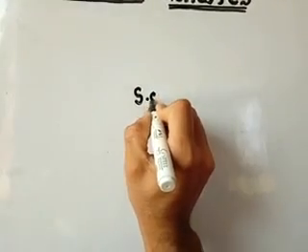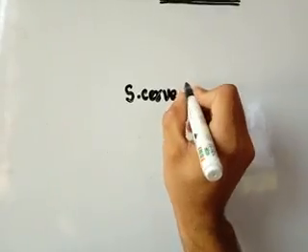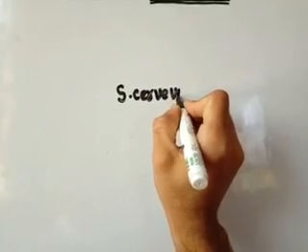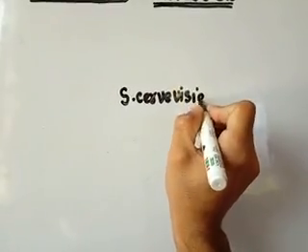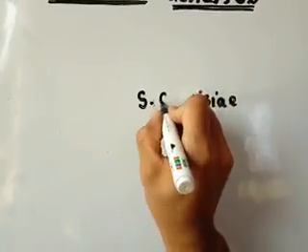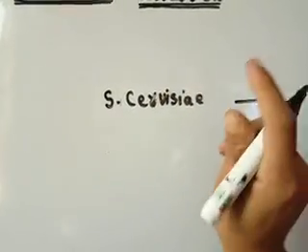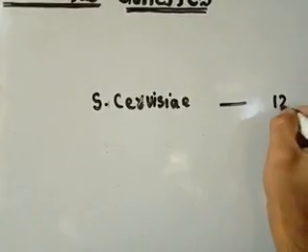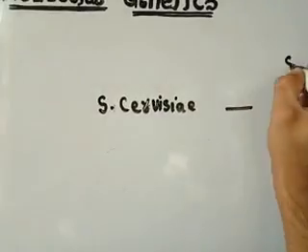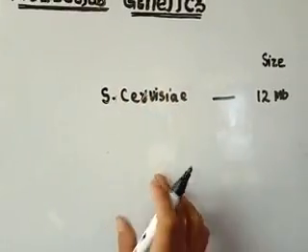Ascaris, its genome size is 12 MB. Organism and size.